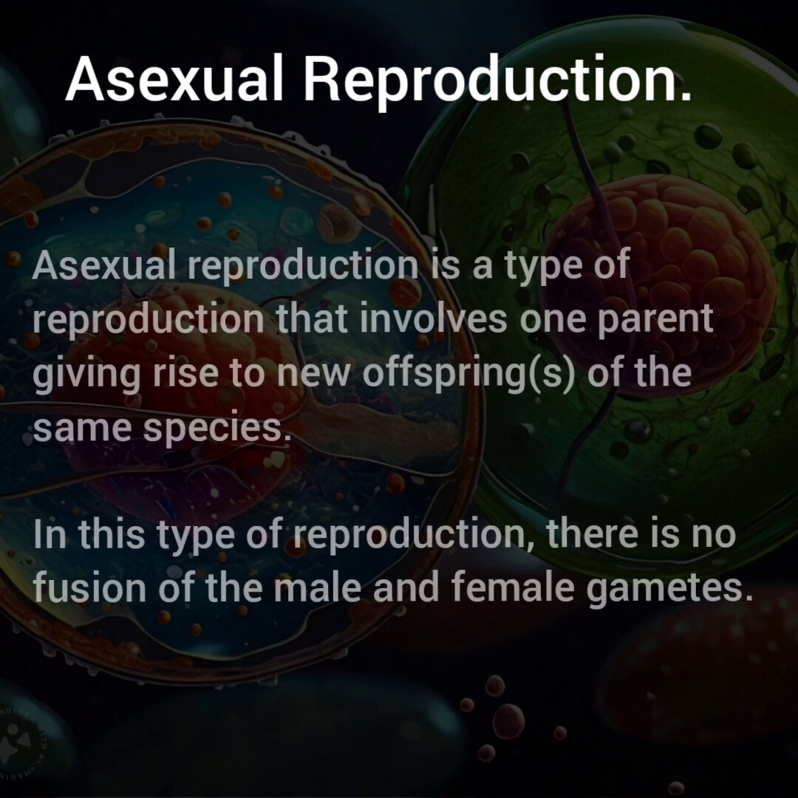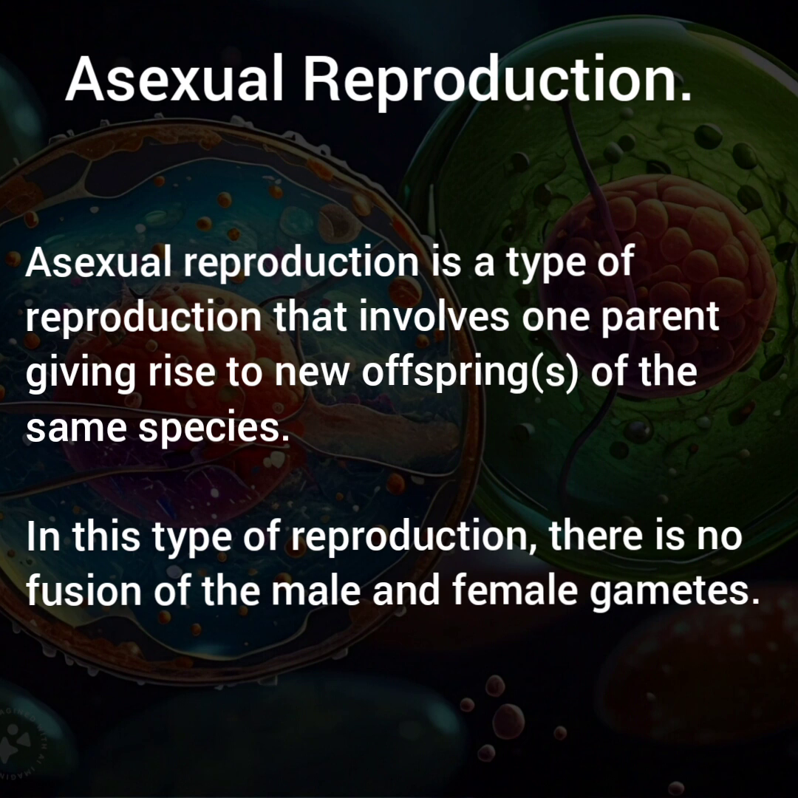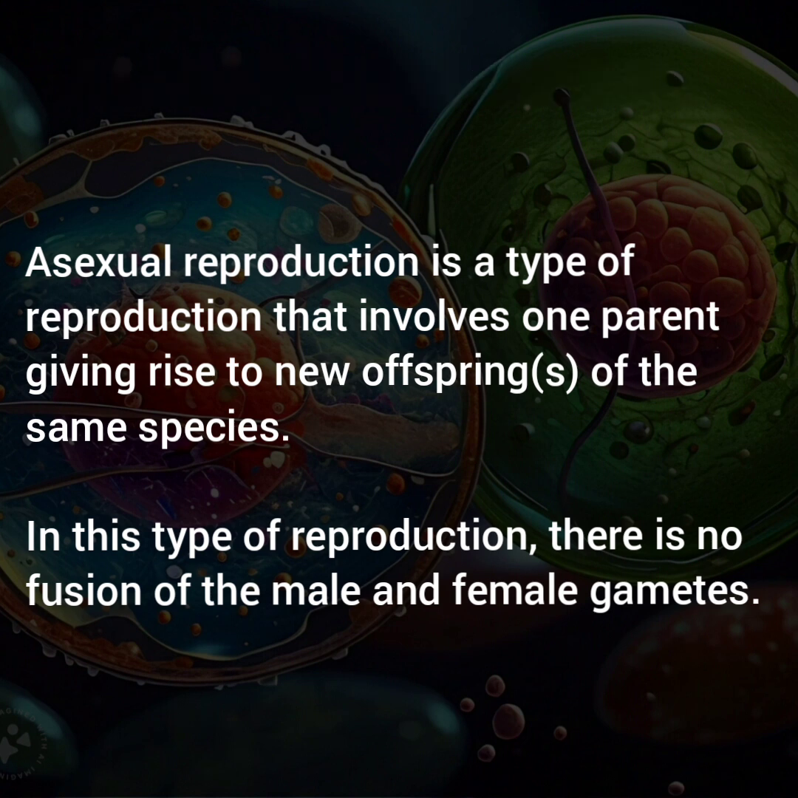Asexual reproduction is a type of reproduction that involves only one parent. That is, a parent has the ability to give rise to new offspring of its own species. And in this type of reproduction, there is no fusion of the nuclei of the male and female gametes. The offspring are identical with their parents, and because of this, they are called clones. That is, they possess the same genetic composition as the parent. And one of the disadvantages of this type of reproduction is that it does not give room for variation.